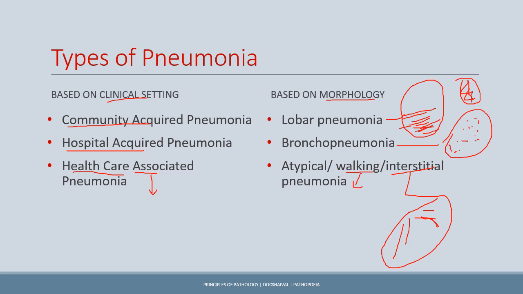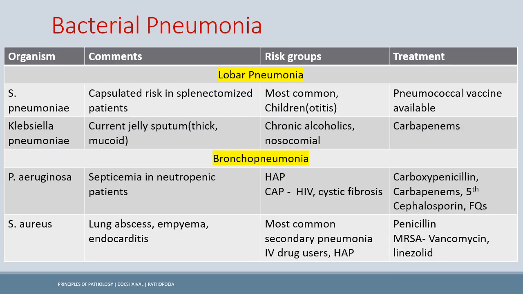And mainly the causes of the atypical pneumonia are usually viral, and in the lobar pneumonia and the bronchopneumonia, the causes are usually bacterial. Now, the bacterial pneumonia, in the lobar pneumonia, the causes are Streptococcus pneumoniae and Klebsiella pneumoniae. Streptococcus pneumoniae is the most common cause of community acquired pneumonia, whereas the Klebsiella one is nosocomial or hospital acquired. Now, Streptococcus pneumoniae is capsulated, and the splenectomized patients are at increased risk of its infection.